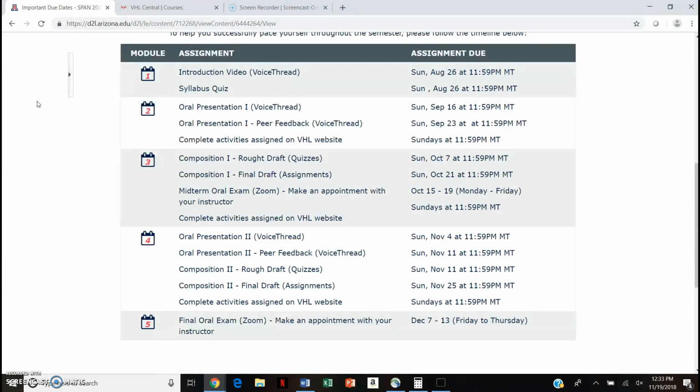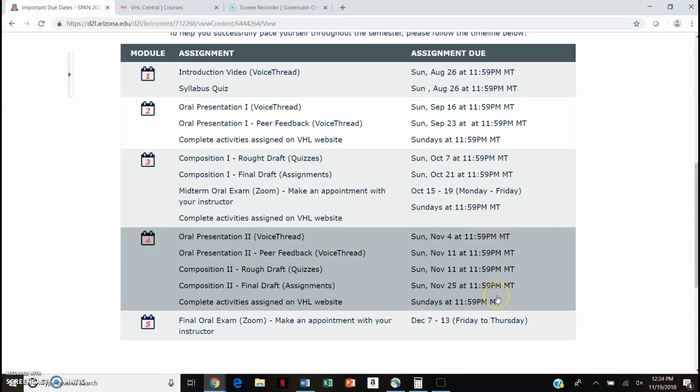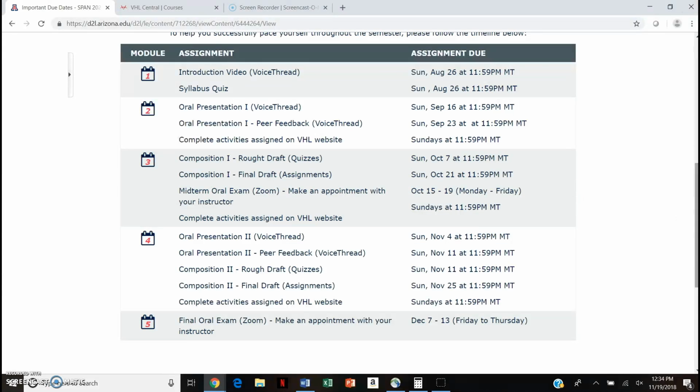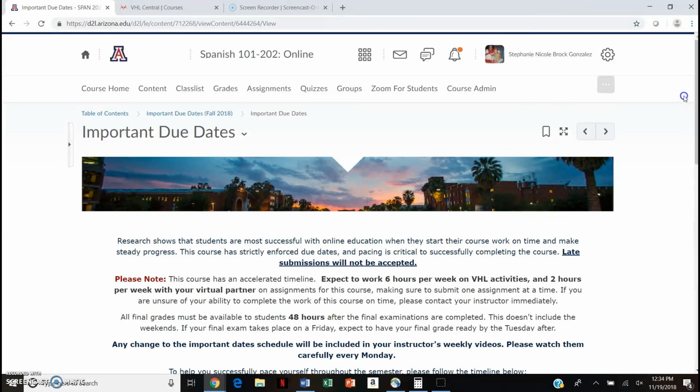I just wanted to go through a few of our last assignments. So we do have some more VHL activities coming up. The last couple things that we have to get done are the final draft of the composition, as well as the final oral exam, which will be the 7th through the 13th. So this is our page that has all the remaining things that we need to get finished.